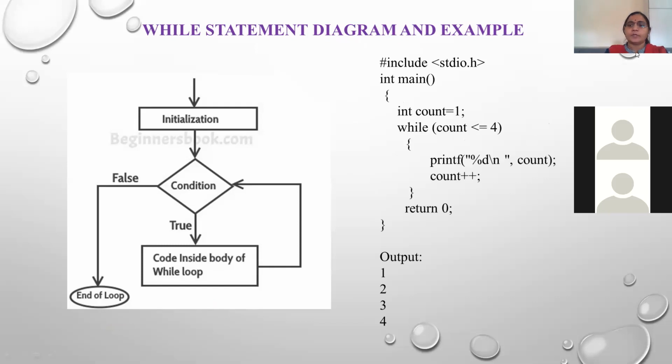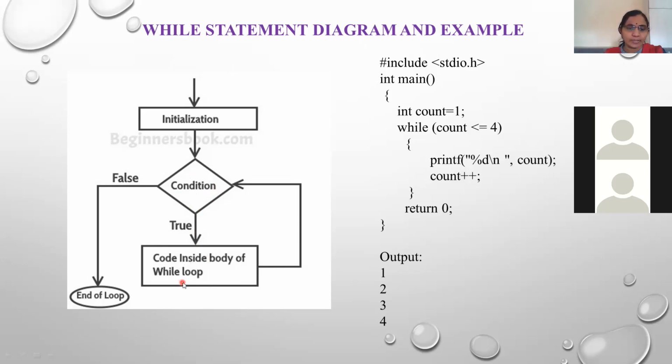In this diagram, you see this is the initialization. Initialization means you just initialize the variable. After that, here I use one diamond box. The diamond box is generally used to check the condition. Means whatever the condition you put with the while, that condition is included in the diamond box. If the condition becomes true, means the result of condition becomes true, then the code inside the body of while